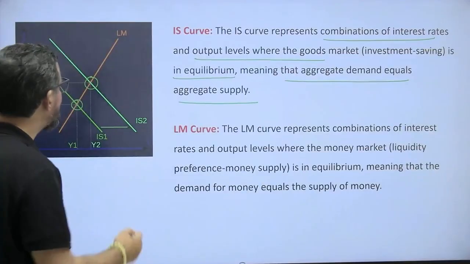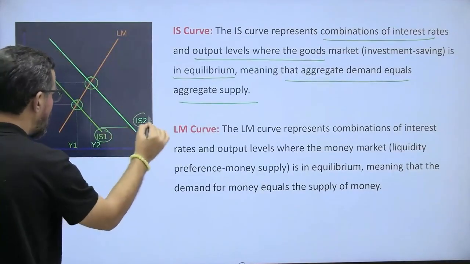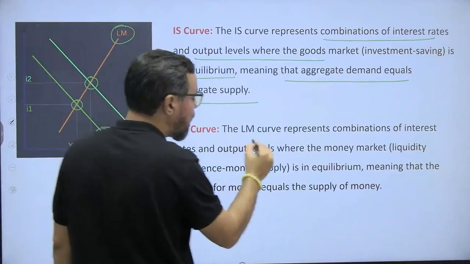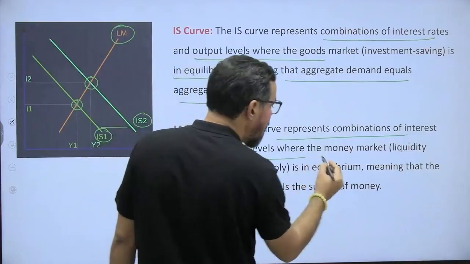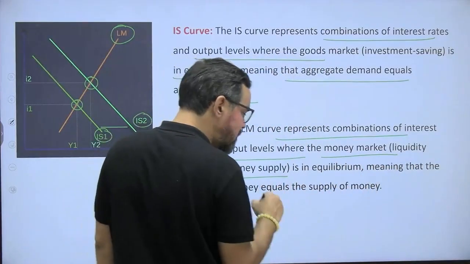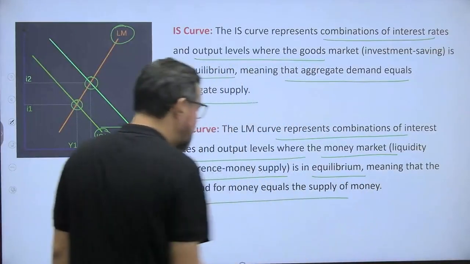The other one, let's say this is your one and this is your two, and this is your LM curve. The LM curve represents the combination of interest rate and output level where the money market, liquidity preference and money supply, is in equilibrium, meaning the demand for money is equal to supply.